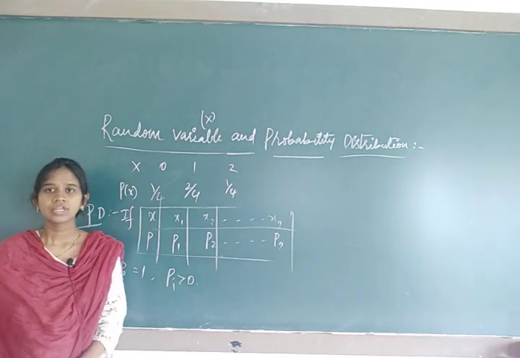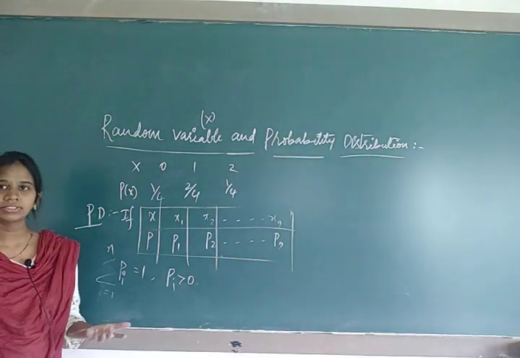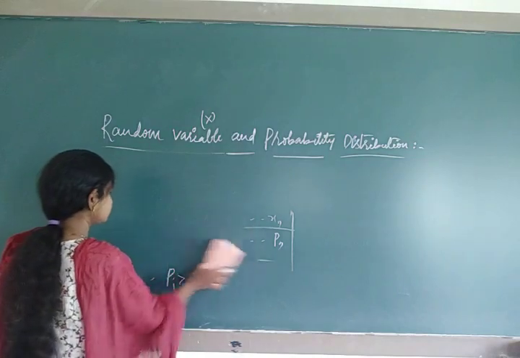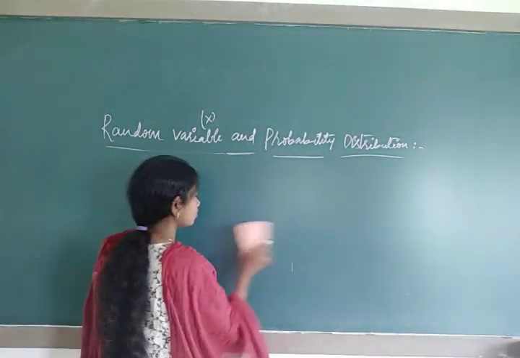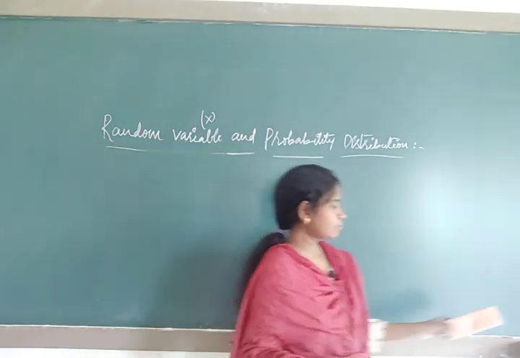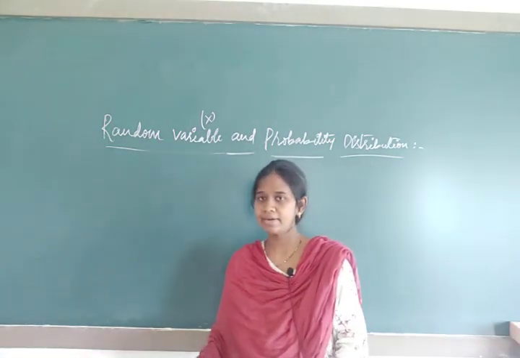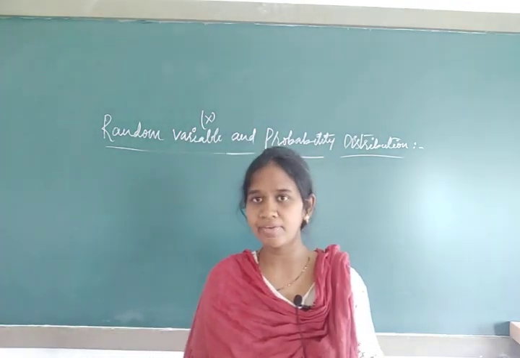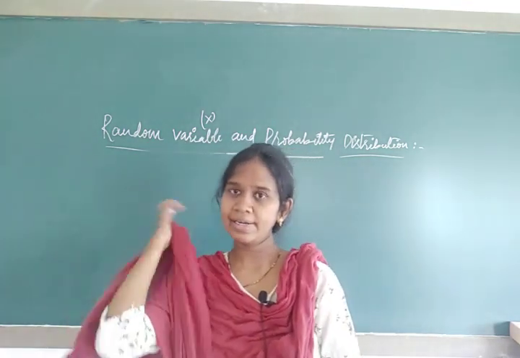Okay. So next, coming to the mean, variance and standard deviation. Already we are familiar with the mean, variance and standard deviation. In statistics, what does the mean indicate? Mean gives the average value or central tendency.